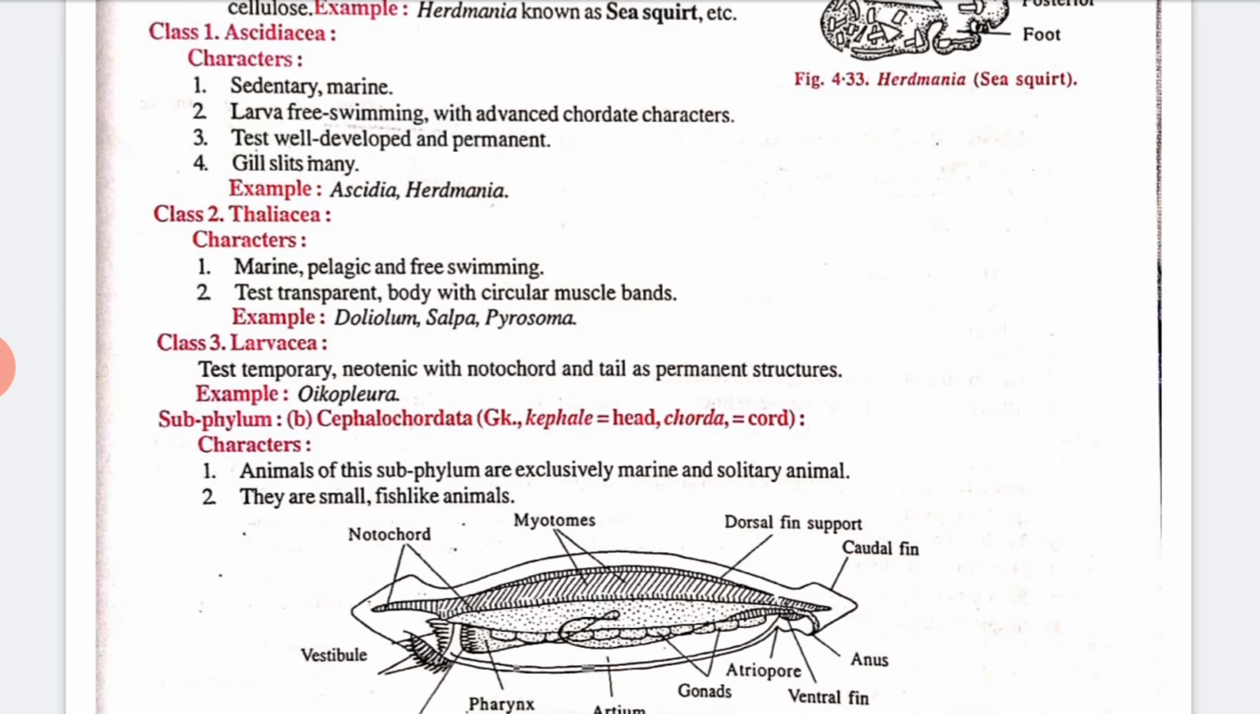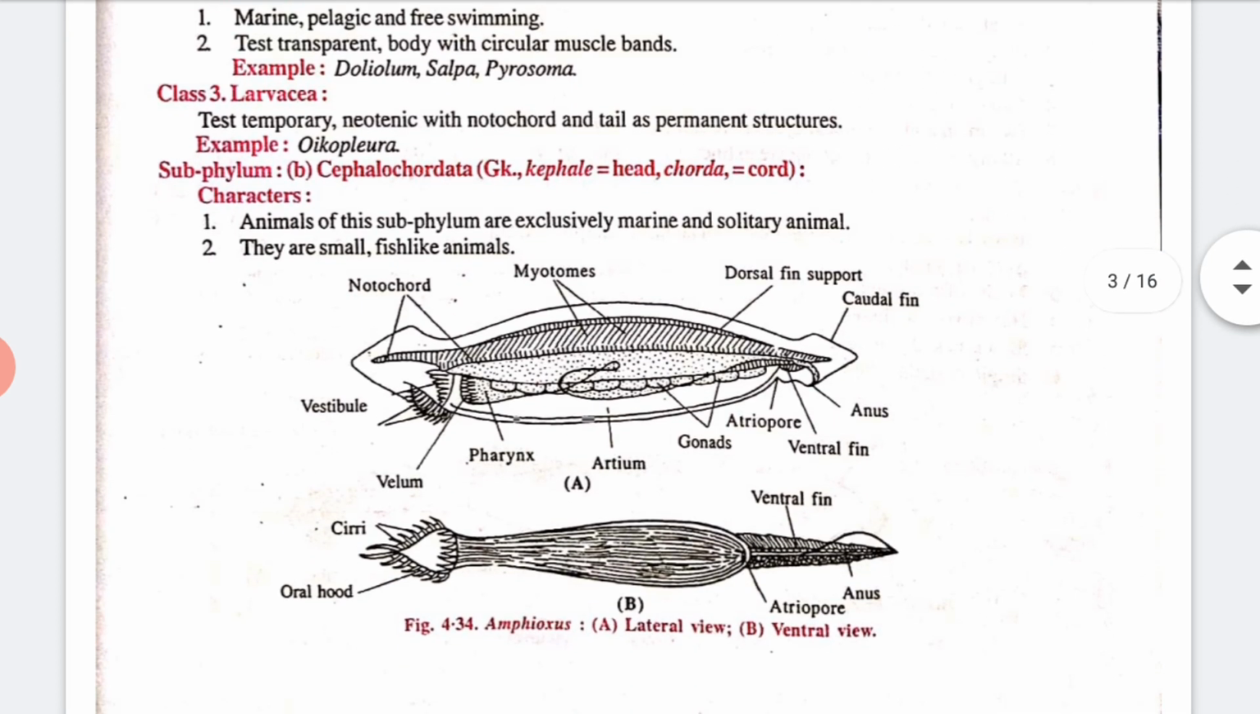Okay, so let's talk about the next, Cephalochordata. Cephalo means head and chordata means cord. That means the head is not present that much. Animals in this subphylum are exclusively marine and solitary animals. They are small fish-like animals. See here, this picture is given, right?